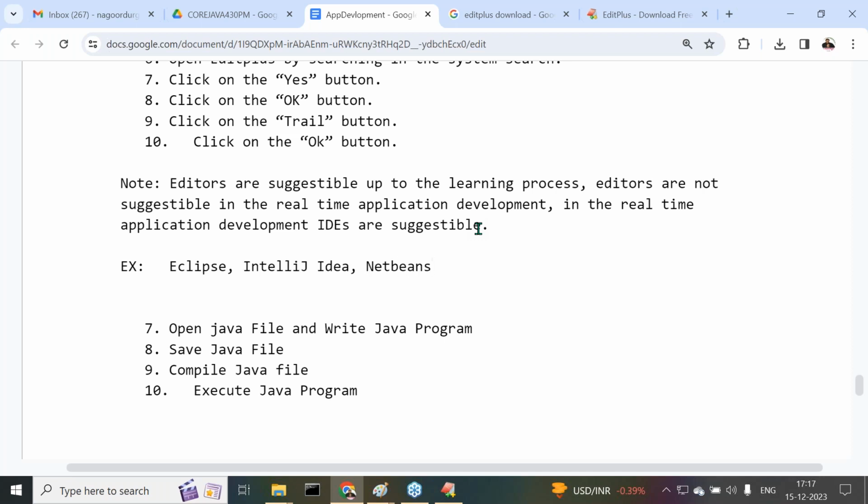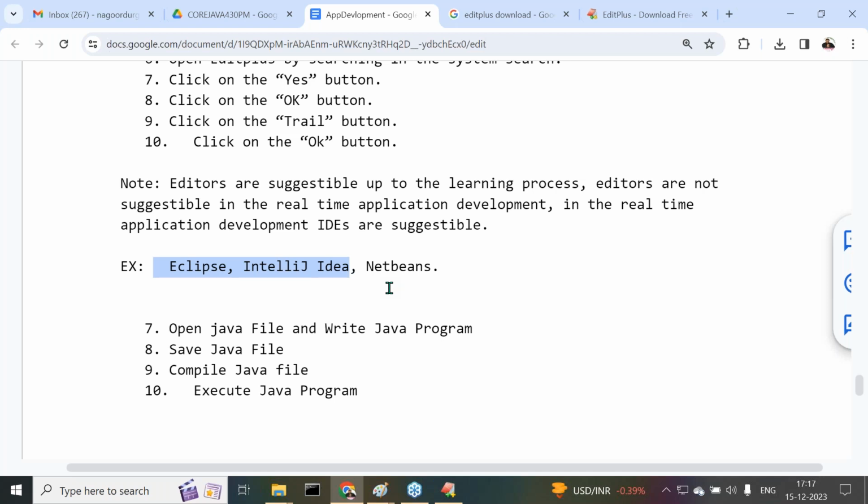But for core Java programs, I'm going to show Eclipse and IntelliJ IDEA. Both I'm able to show comfortably. NetBeans is not required. Why? Because if you want to use NetBeans, minimum we have to use Maven. We have to create Maven projects. In core Java, nobody will talk about Maven-related content. Because of that, Eclipse and IntelliJ IDEA we are going to use from the IDE's part.